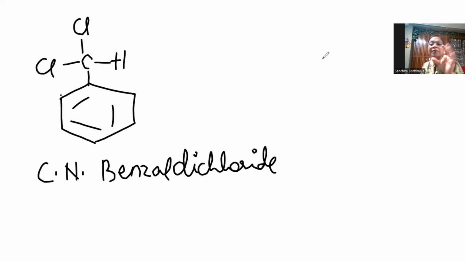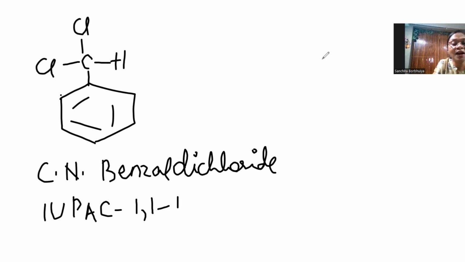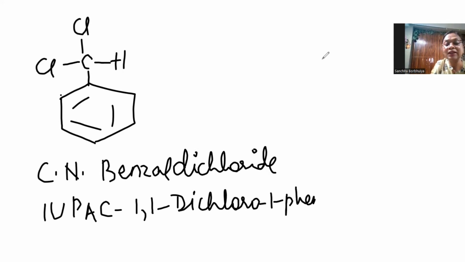Benzyl बोला means carbon में सिर्फ एक ही हाइड्रोजन है. तो it's obvious कि और दोनों positions are occupied with halogens. So this is benzyl dichloride, and the IUPAC name is 1,1-dichloro 1-phenyl methane.